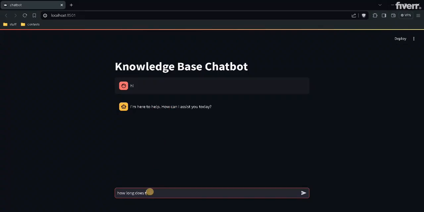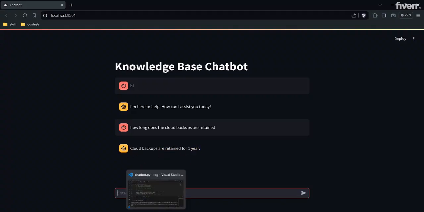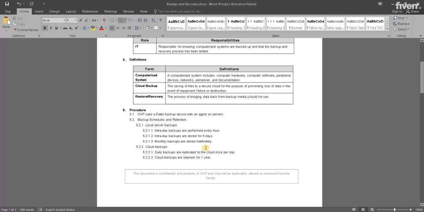How long does the cloud backups are retained? See, it is answering correctly. Cloud backups are retained for 1 year, which is this.